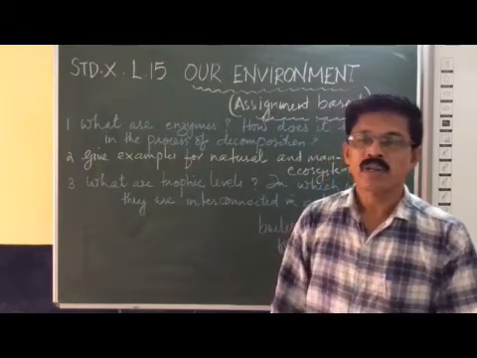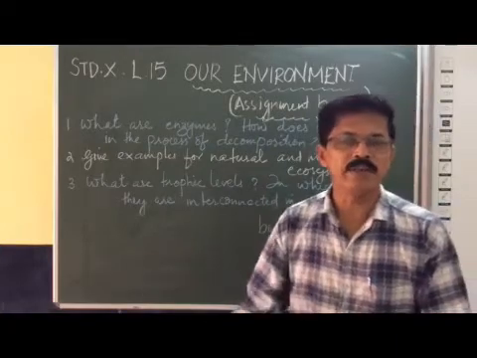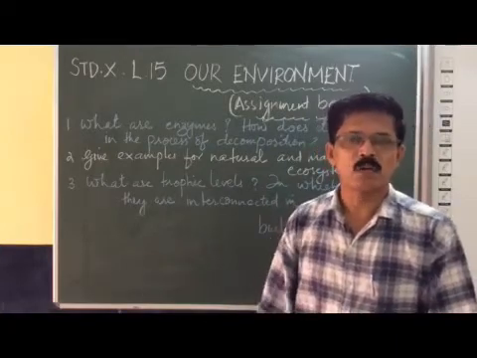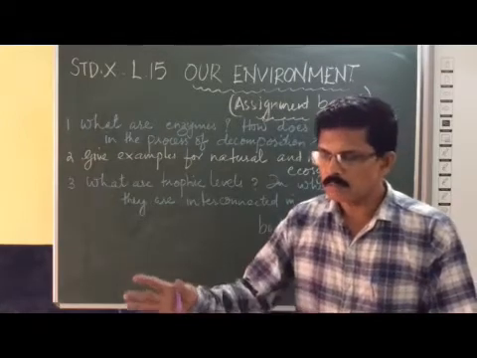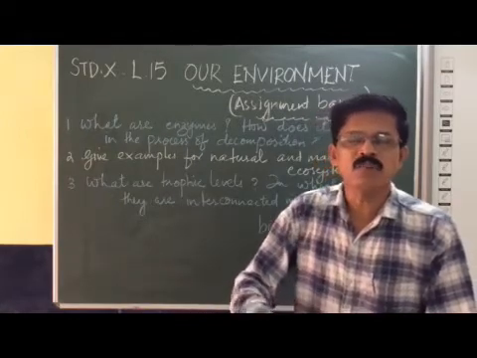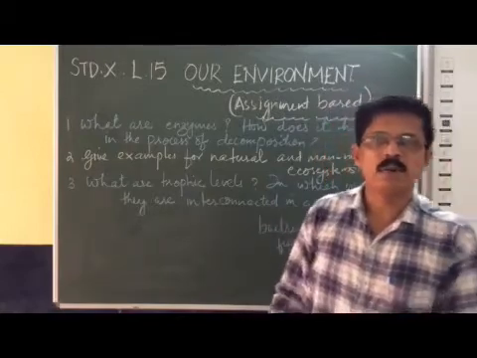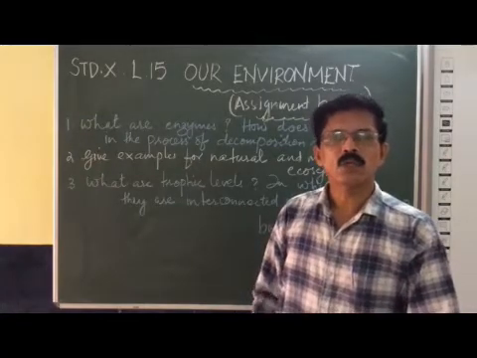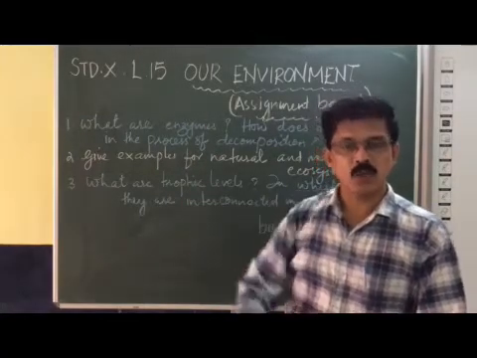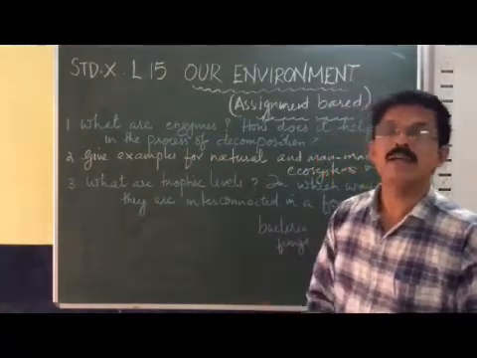But in man-made ecosystems like paddy field, crop field, garden, only a limited number of species will be grown. A limited number of crops are grown. In a paddy field, paddy only. In a wheat field, only wheat is grown. If they are destroyed by a pathogen, the entire paddy or the wheat will be destroyed and the ecosystem will be destabilized. So stability is less. So stability is more in the natural ecosystem, whereas stability is comparatively less in the man-made ecosystems.